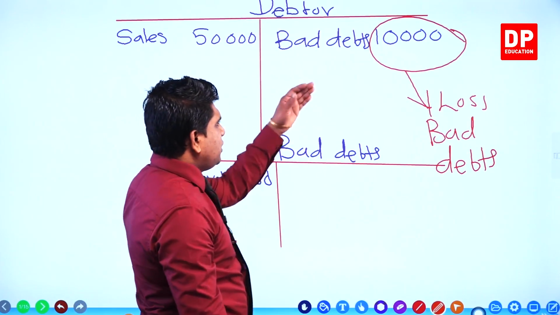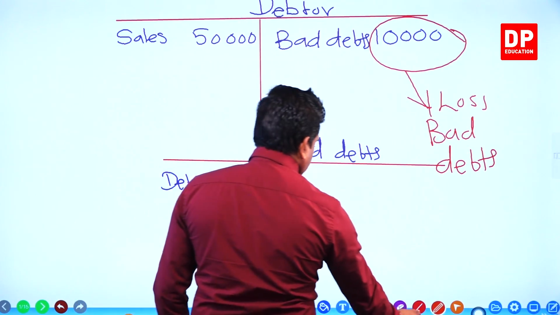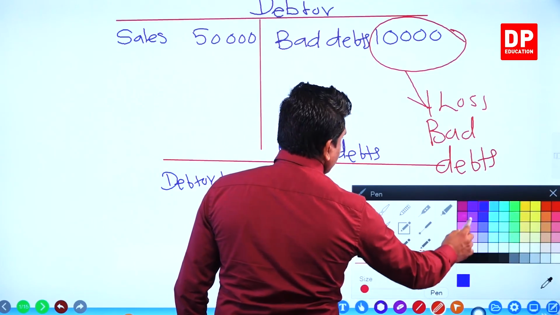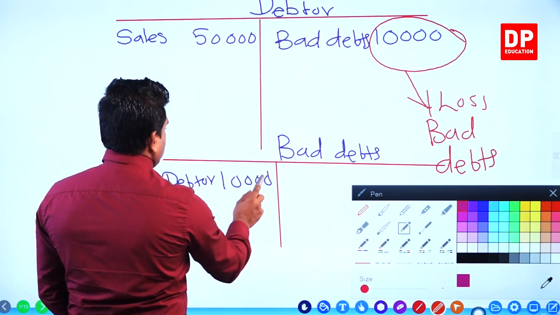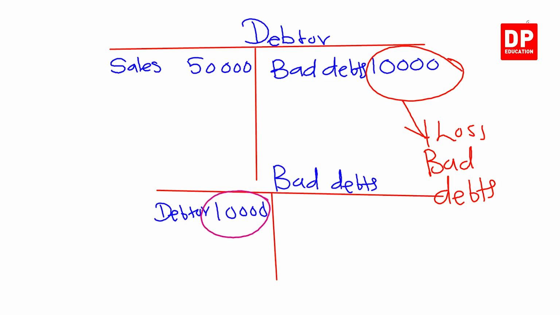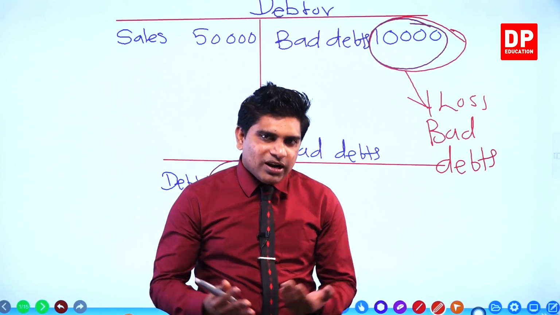Now this is the double entry. Look here: bad debts account, debit. Debtors account, credit. It is called the double entry.